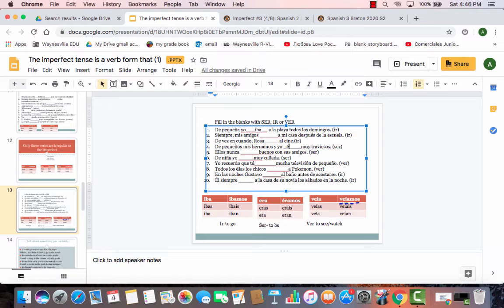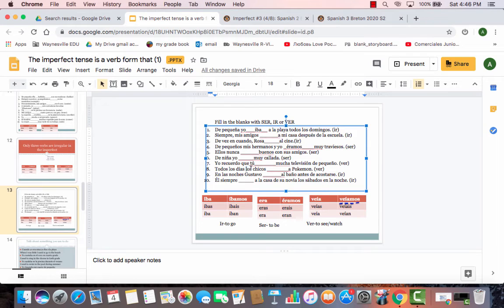So in here, de pequeños, mis hermanos y yo éramos muy traviesos. And that means when we were little, my siblings and I were very mischievous. And let's do a last one. Let's do one with ver. In here we have todos los chicos blank a Pokemon. And ver means to see or to watch. And what I want to say in English is every day the boys used to watch Pokemon.